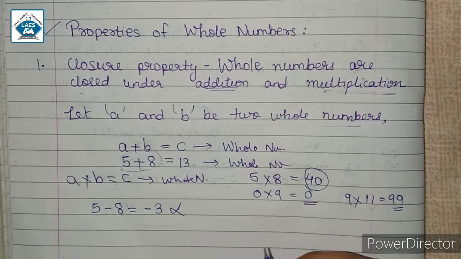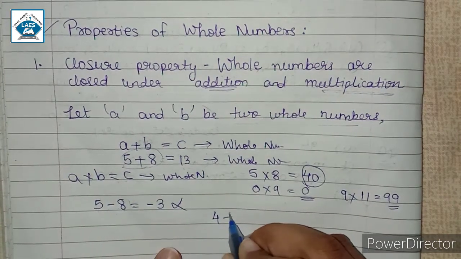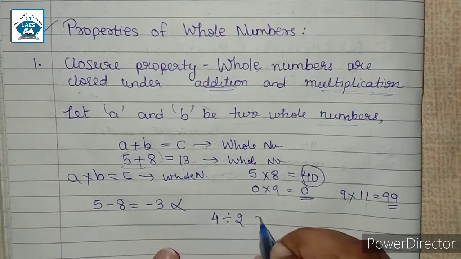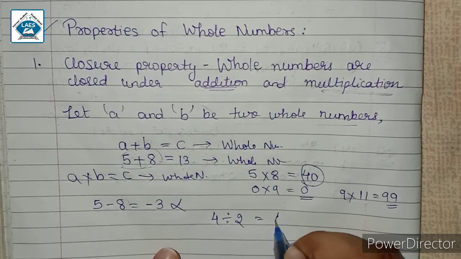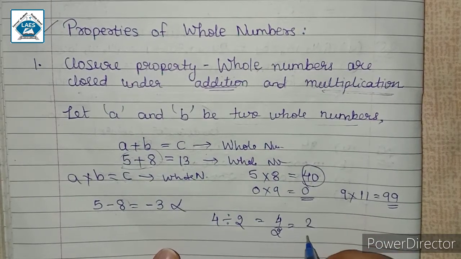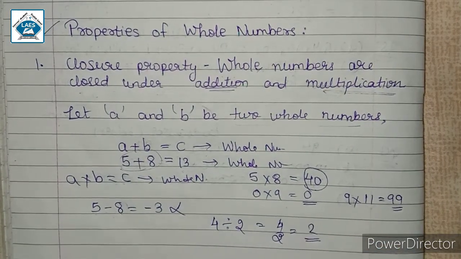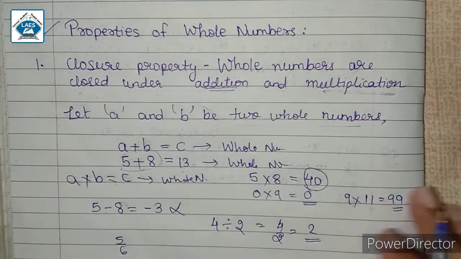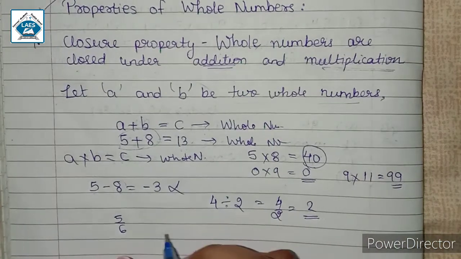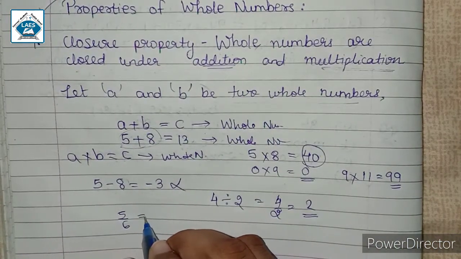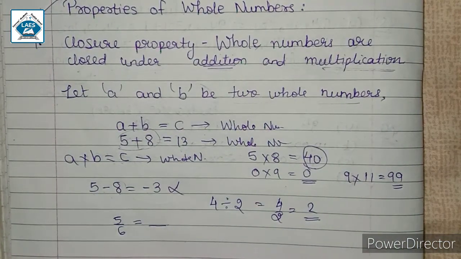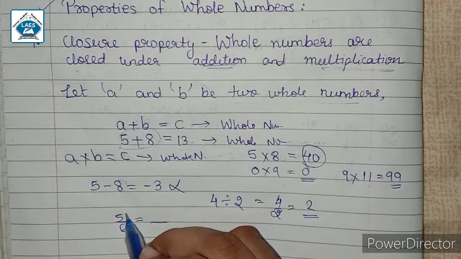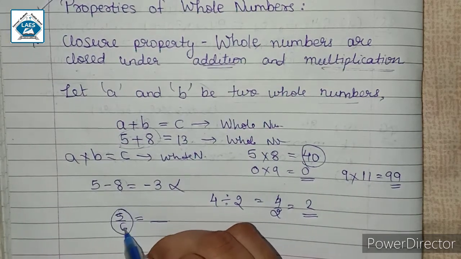Similarly for division, when we divide 4 by 2 we get 2. 4 divided by 2 is equal to 2. Now this is a whole number. लेकिन जब हम लोग 5 divided by 6 करते हैं, when we divide 5 by 6, 5 divided by 6 will be some number in point. So this is not a whole number, because whole numbers do not contain numbers of this form.